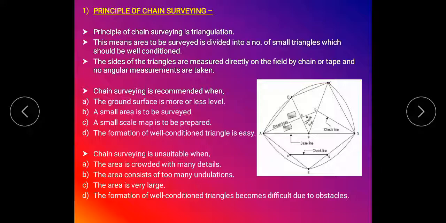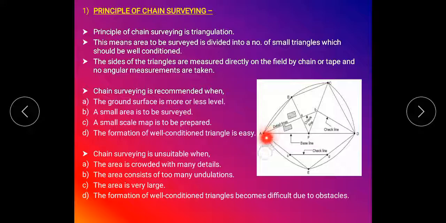We see in the figure A, B, C, D and E. All these five are the main stations. These five main stations enclose the area, so they are called main stations, and the line joining two main stations is a main survey line.